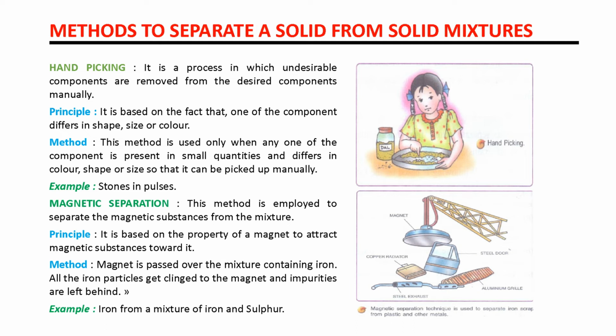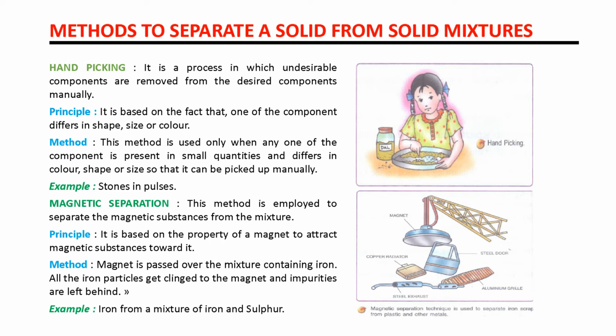What is the principle of this method? It is based on the fact that one of the components differs in shape, size or color. If one component differs in shape, size or color, then we apply the method of hand picking. Example, stones in pulses. It is a very good example. You can see it also in this diagram. It is the method you have also seen at your home, that your mother always does. When they want to remove stones from pulses or stones from rice, they use the method of hand picking. It is a very common method you have seen at your home.